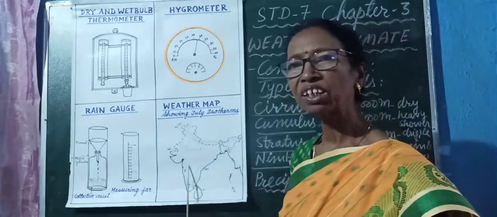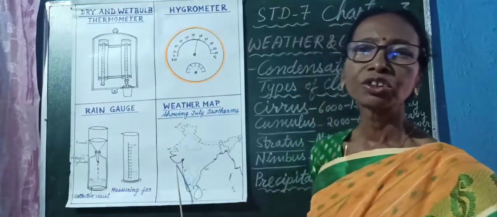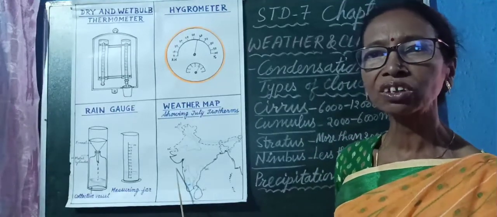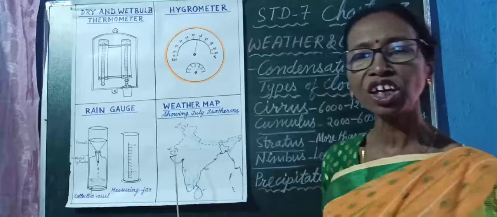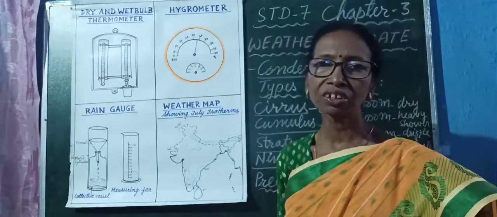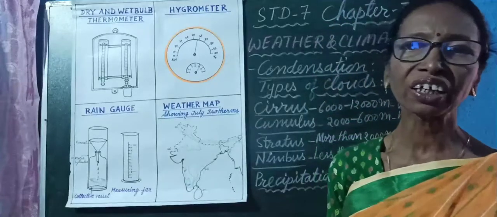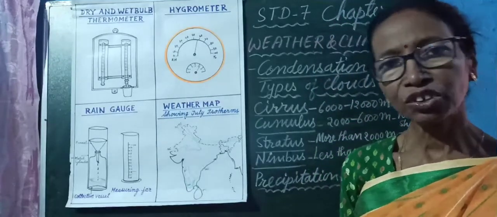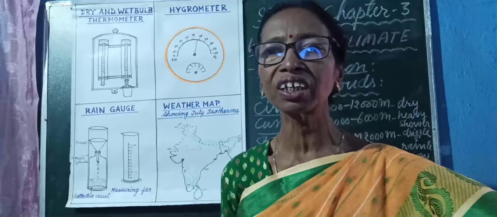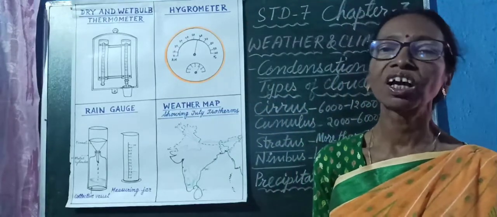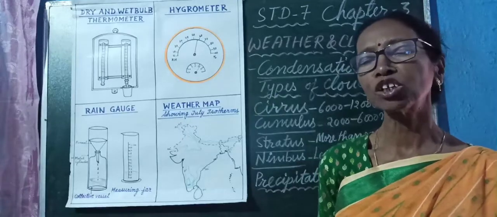Isotherms are the imaginary lines that join the places having the same temperature. And isohyets also are the imaginary lines which join the places having the same amount of rainfall.